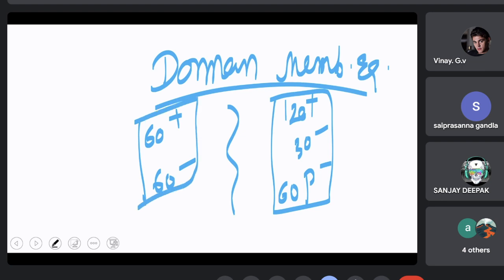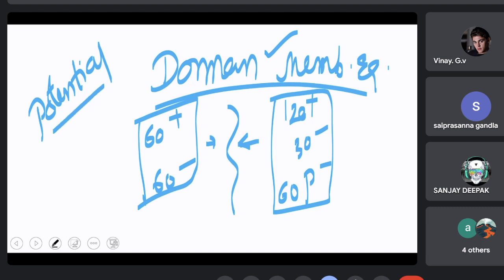So there is a voltage difference on either side of this membrane, which is called the Donnan membrane. The voltage difference seen on either side of this membrane is called the potential. Because this voltage difference is seen on the membrane, we call it a membrane potential.